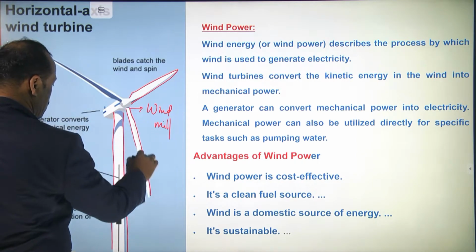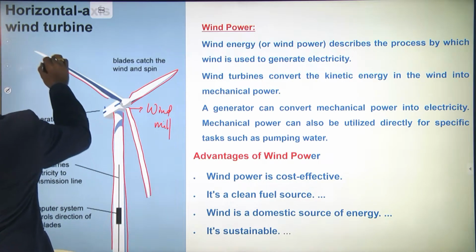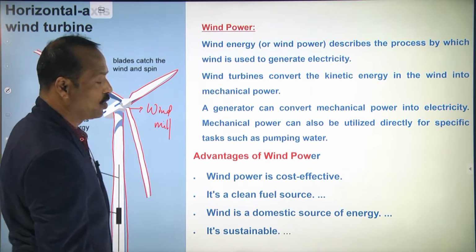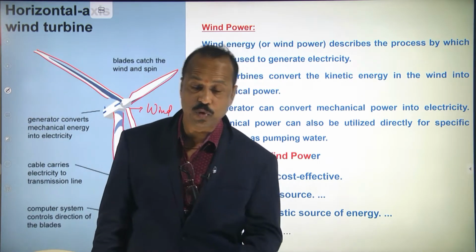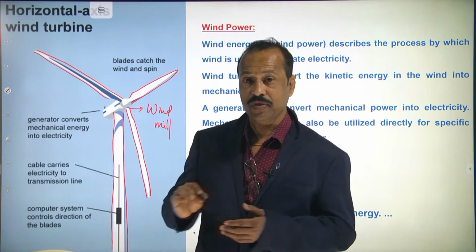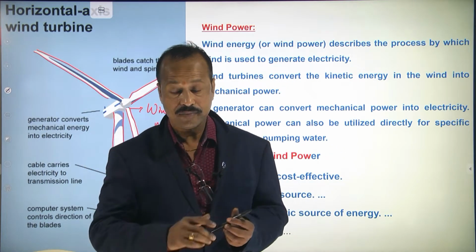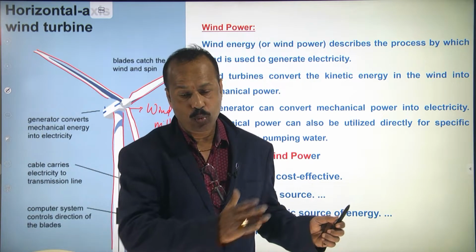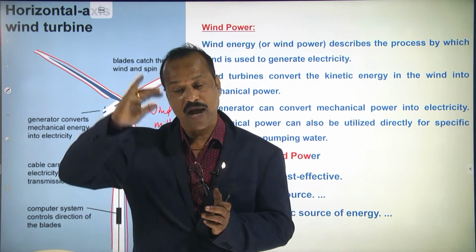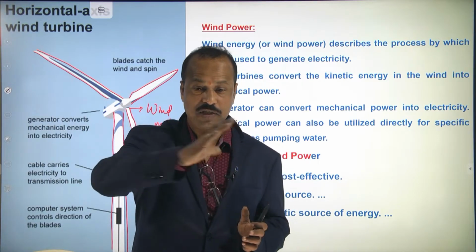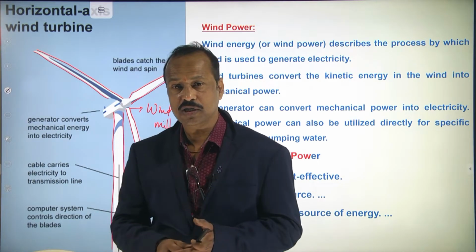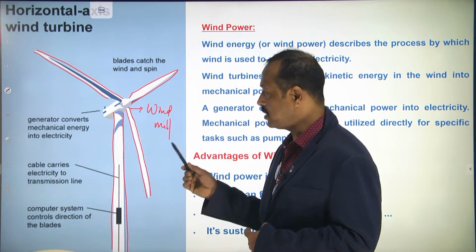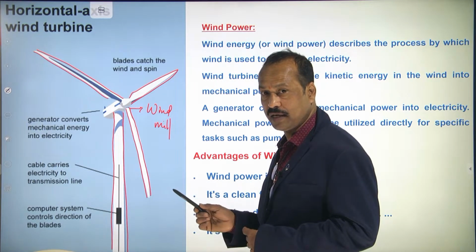Why do they put it so high? Because as you move higher above the earth surface, the power of the wind will be more. Near the earth surface the speed of the wind is less, but if you go to height, the power and the speed of the wind will be more. Did you see a windmill anywhere? Not in books, really did you see?